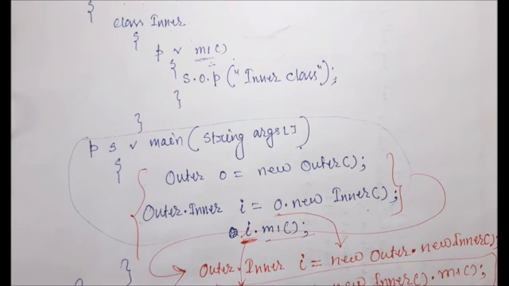There are two other cases in the normal or regular inner class.